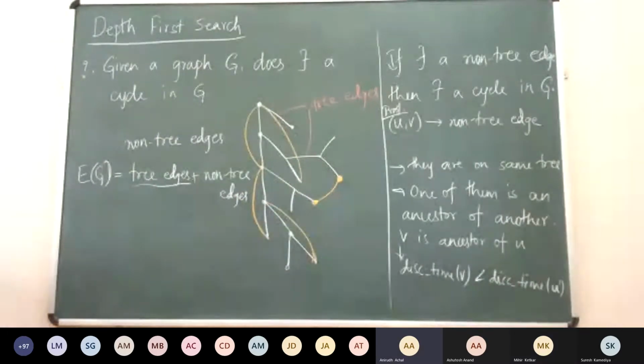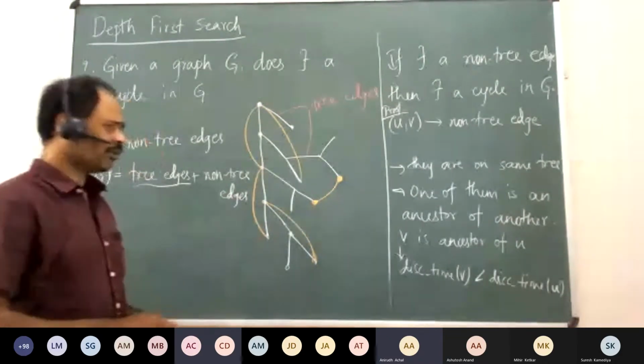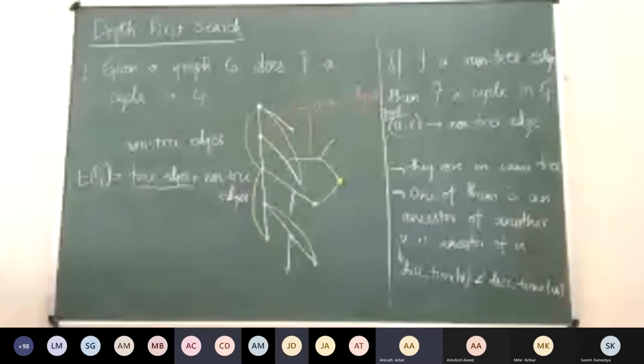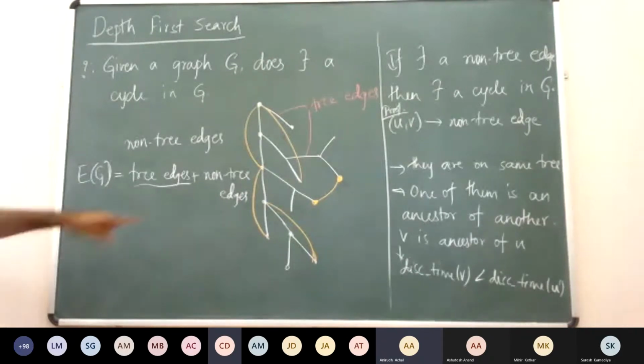Yes, there can be. But we can always take V as the root and start our DFS traversal from there. No, we can't do that. There won't be an edge like that because we are arguing with respect to this non-tree edge, like DFS. There won't be an edge like this, is it?